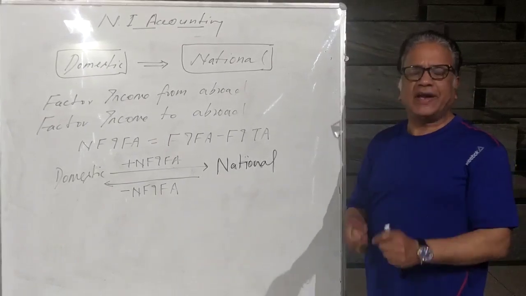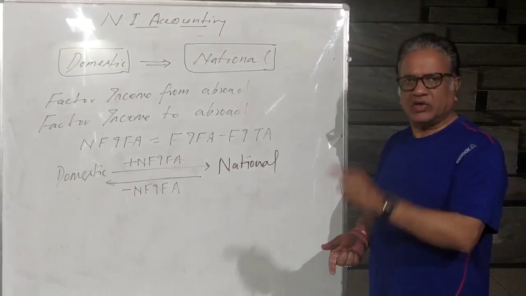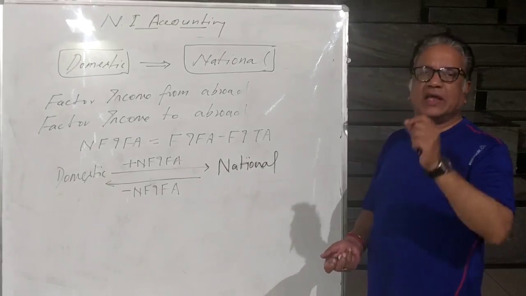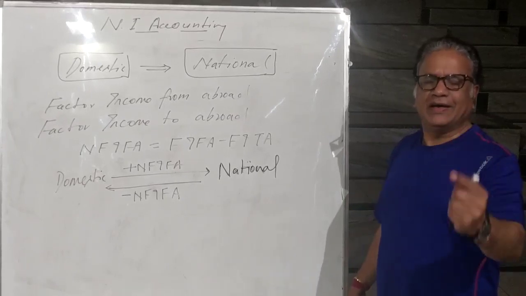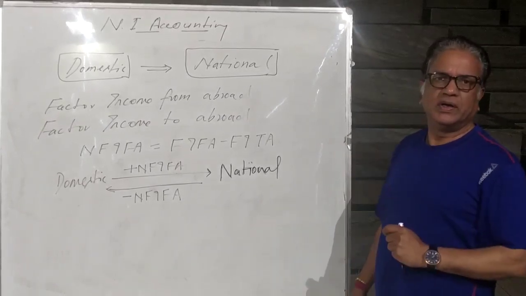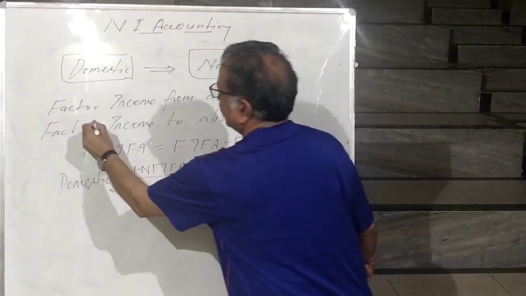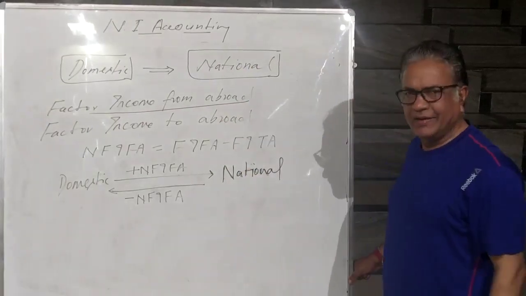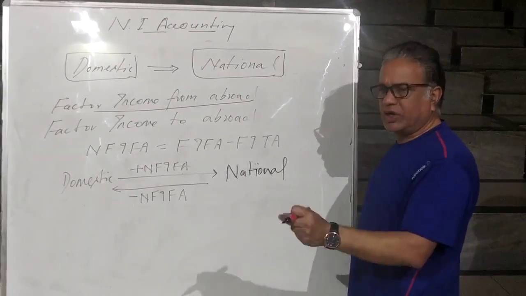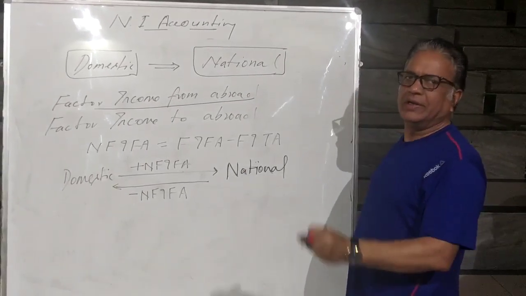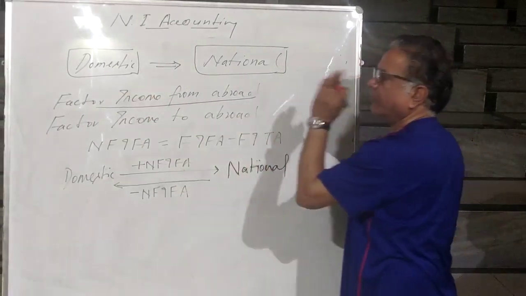So the way we generate COE within the country, rent within the country, interest within the country, there are Indians who are also earning the same income from the rest of the world. And when they earn this income, COE from the rest of the world, rent from the rest of the world, interest from the rest of the world, what do we call it? Factor income from abroad. Right? What is factor income from abroad? The income which is earned by the factors of production of our country, that is land, labor, capital, entrepreneur, from abroad is called factor income from abroad.